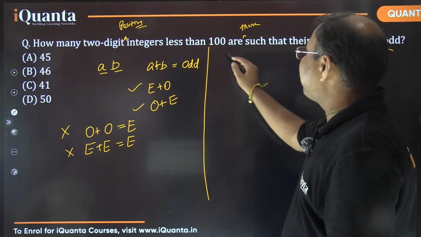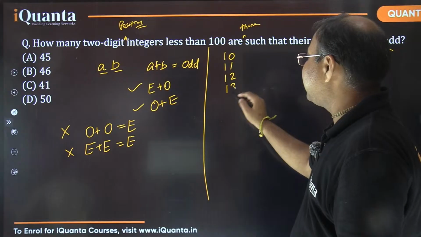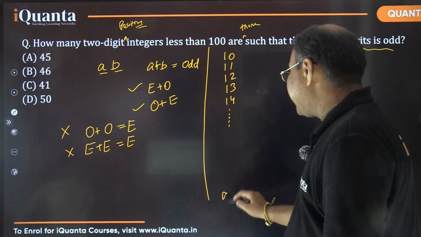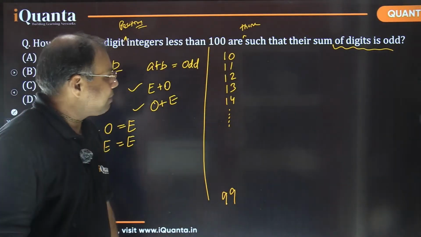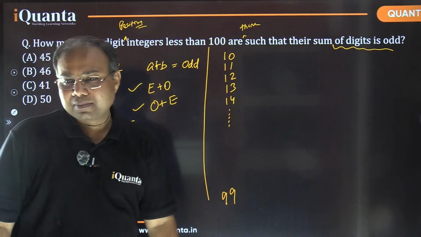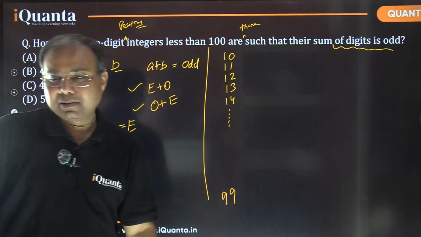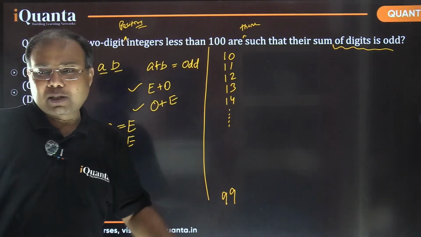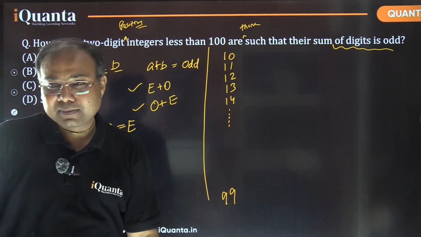So we are having numbers from 10, then 11, then 12, then 13, then 14, like that, and we are going up to 99, right? Before I move further, first tell me, in total how many numbers are there under consideration? Total how many two-digit positive integers are there? Can you tell me? It's 90, right?